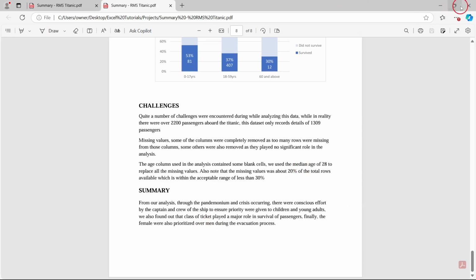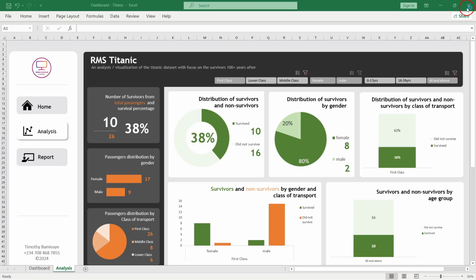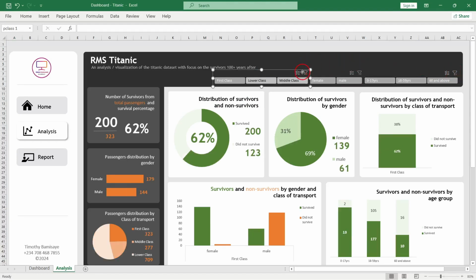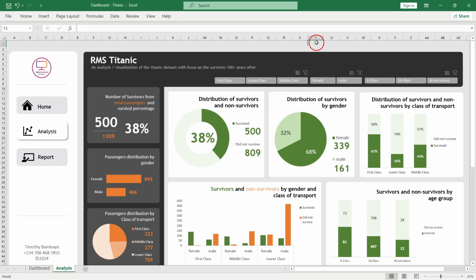So I do believe that with what we've seen so far, with our analysis of this data set, we can come to a conclusion of what really happened to the passengers aboard the Titanic. Thank you very much.